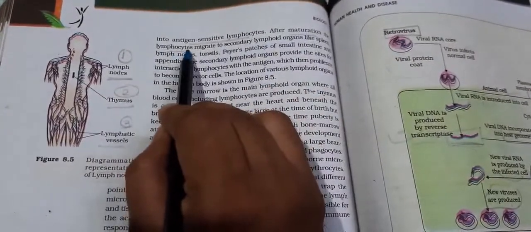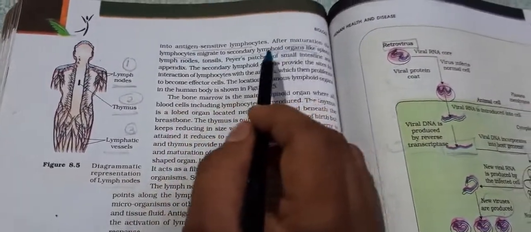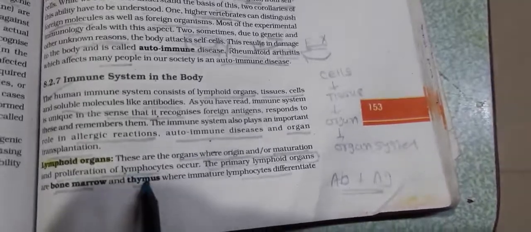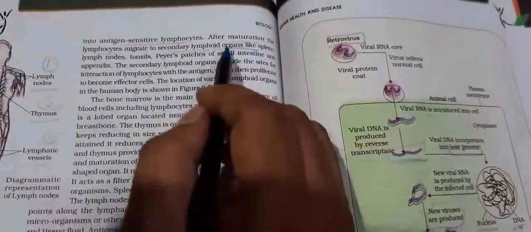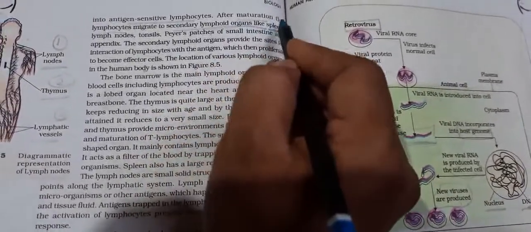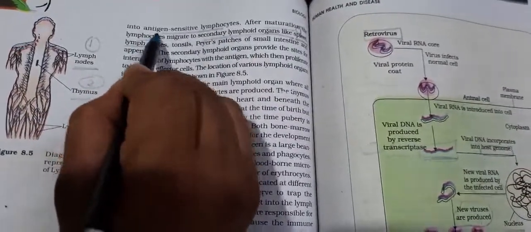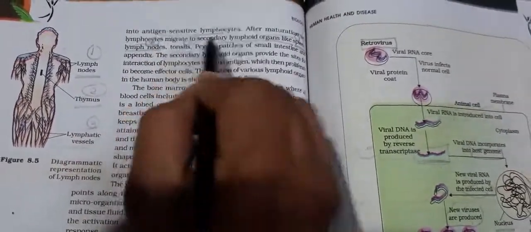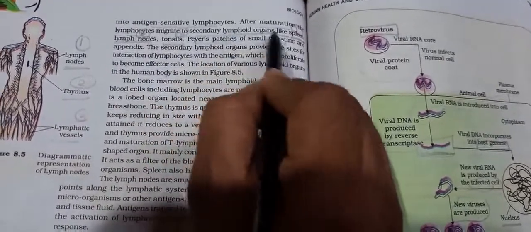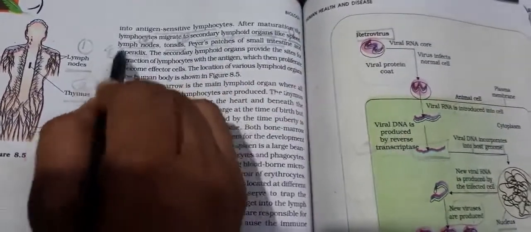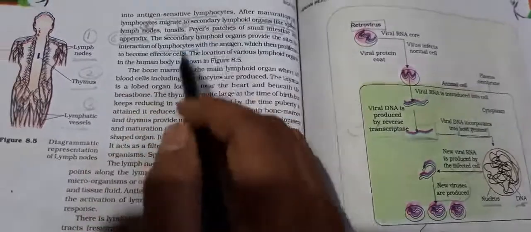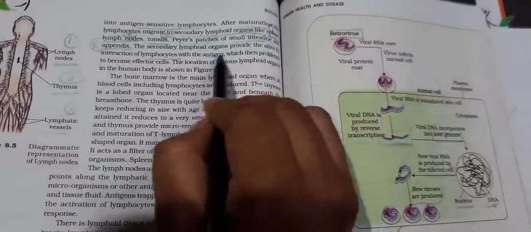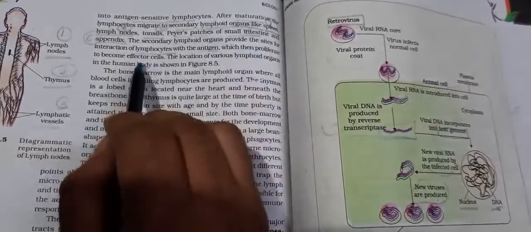After maturation the lymphocytes migrate to the secondary lymphoid organs. Primary lymphoid organs are bone marrow and thymus, and secondary lymphoid organs are like spleen, lymph nodes, tonsils, Peyer's patches of the small intestine and appendix. The secondary lymphoid organs provide sites for interaction between lymphocytes and the antigen, which when they proliferate become effector cells.